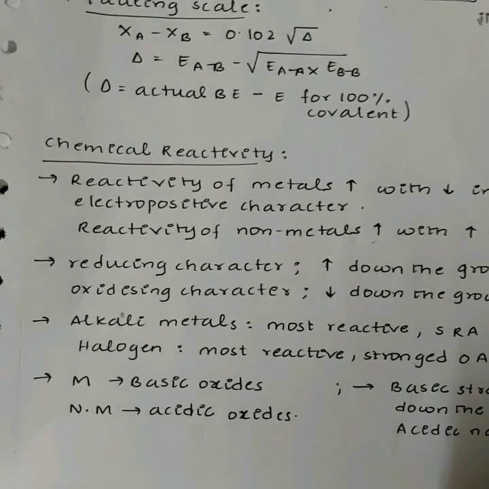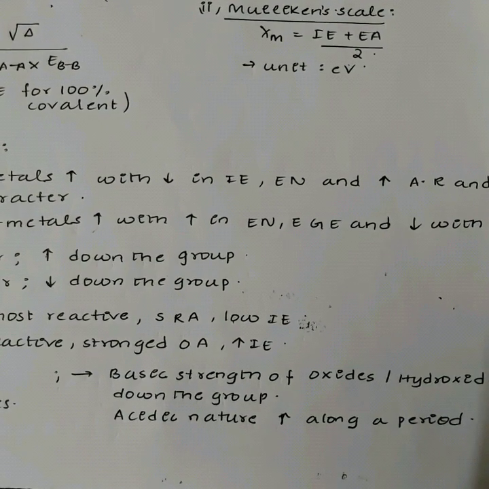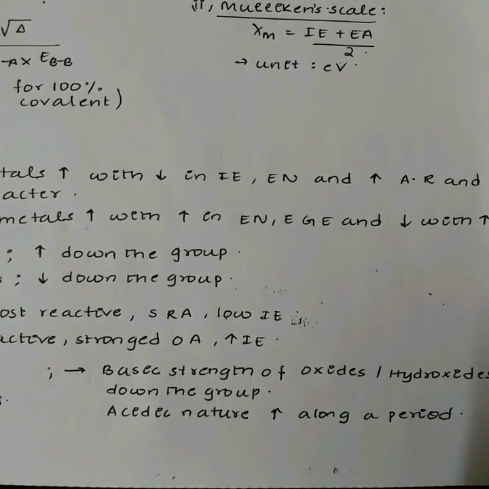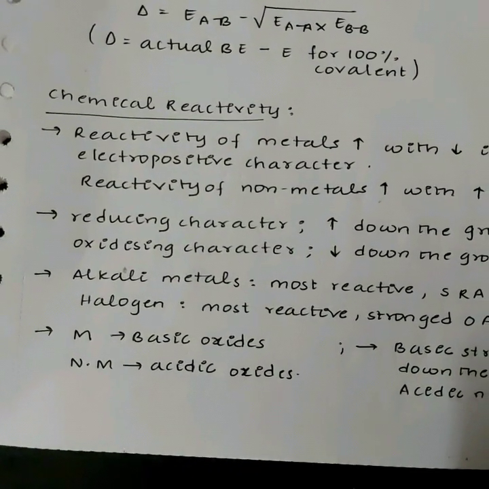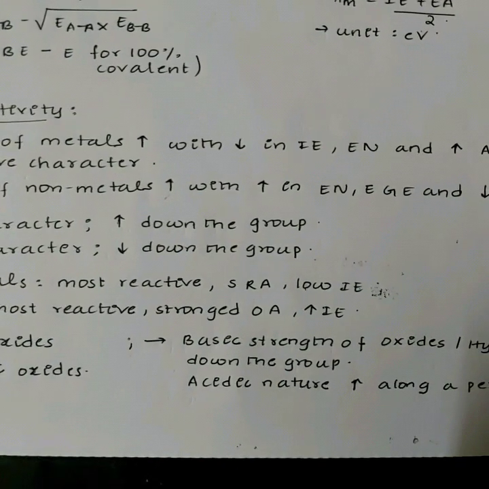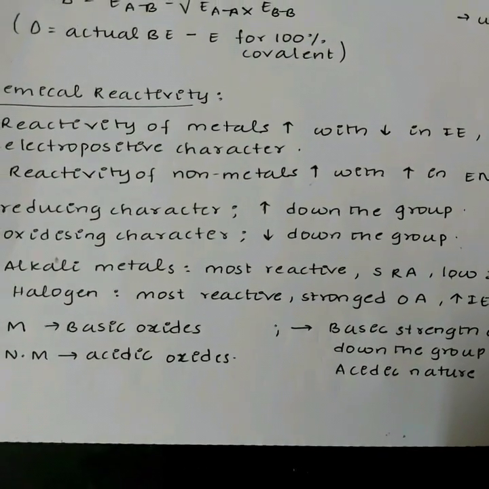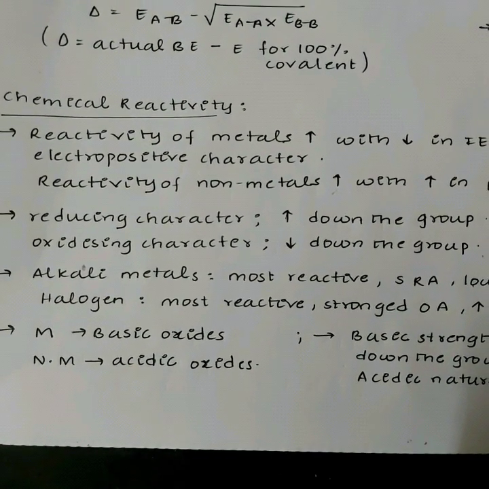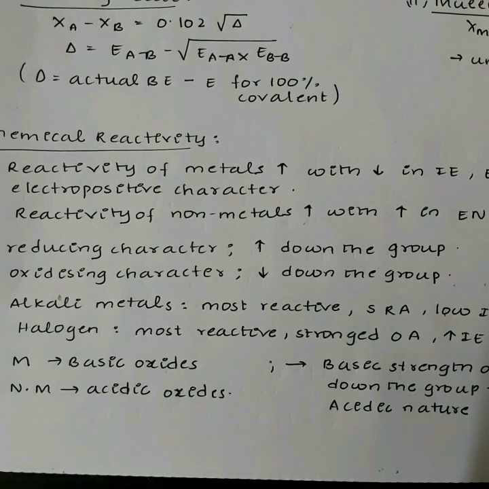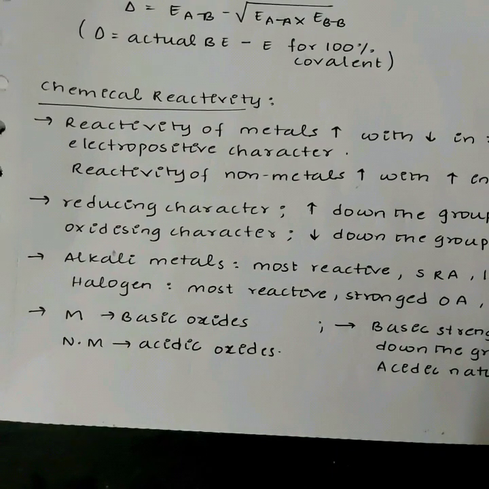Now let us see chemical reactivity. The reactivity of metals increases with decrease in ionization energy and electronegativity, and increases with atomic radii and electropositive character. The reactivity of nonmetals increases with increase in electronegativity and electron gain enthalpy and decreases with increase in atomic radii. On moving down the group, the reactivity of metals increases while for nonmetals it decreases. The reactivity of metals decreases while the reactivity of nonmetals increases across the period.